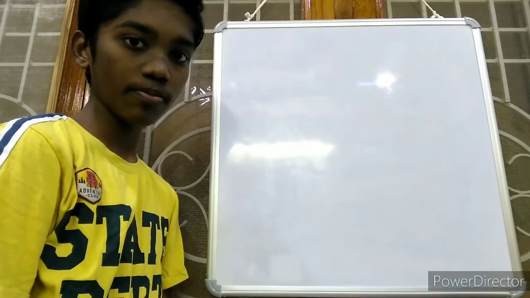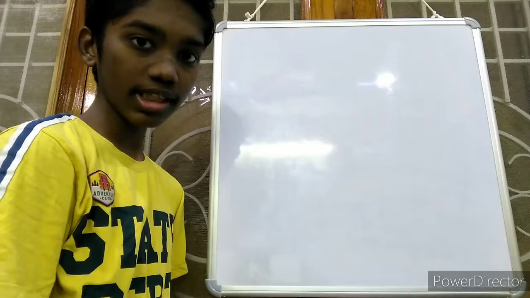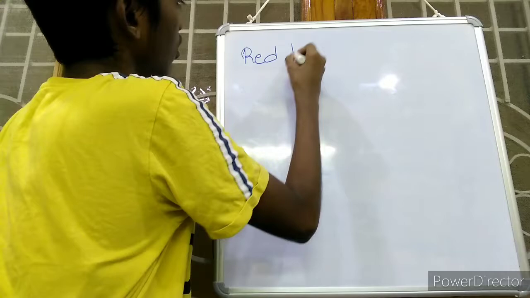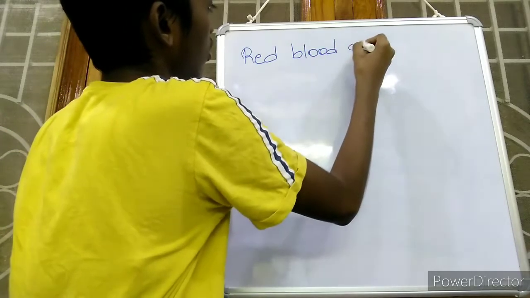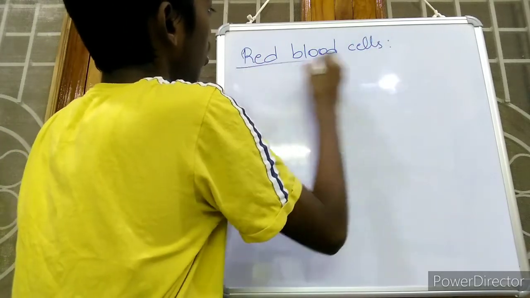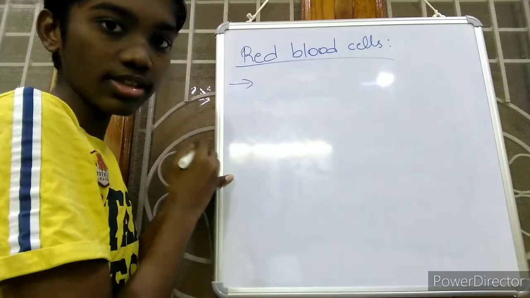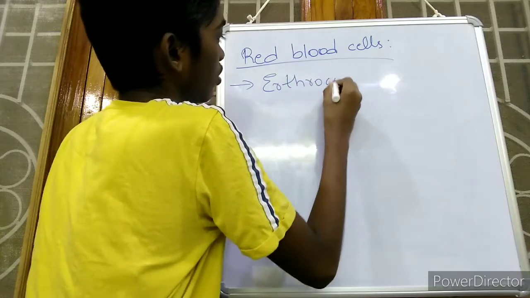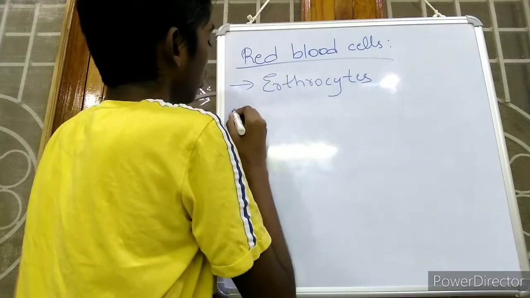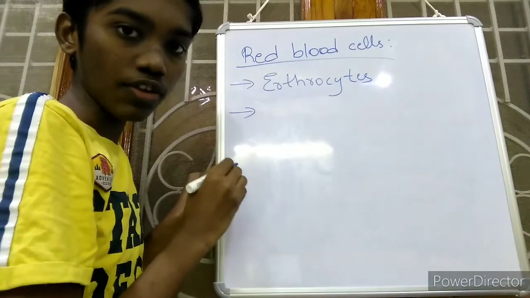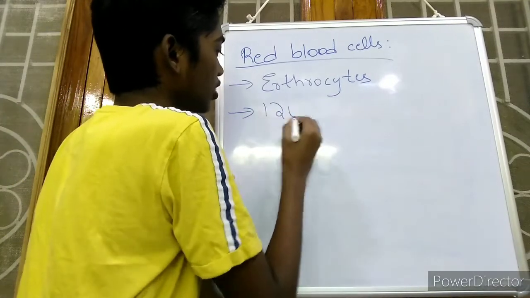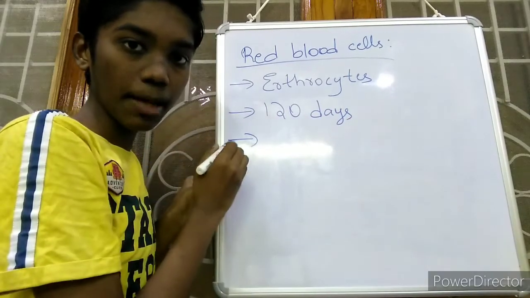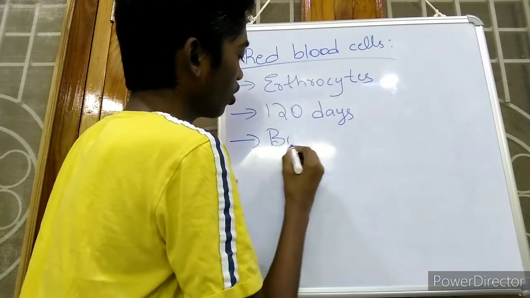And there are two types of blood cells in the blood. They are red blood cells and white blood cells. Coming to red blood cells. Red blood cells are also called as erythrocytes. The lifespan of red blood cells is maximum 120 days. These red blood cells are produced from bone marrow of our bone.